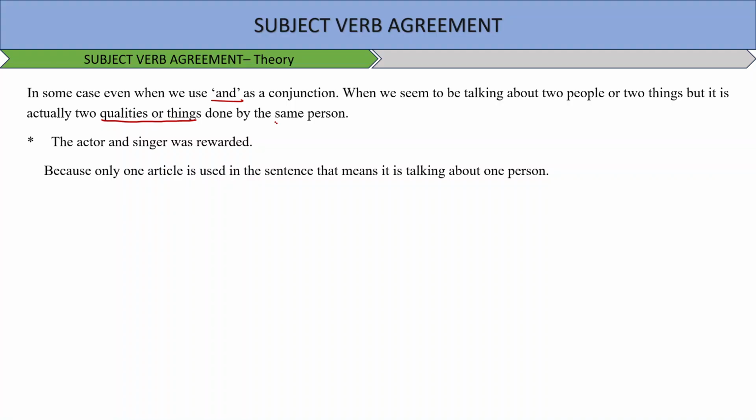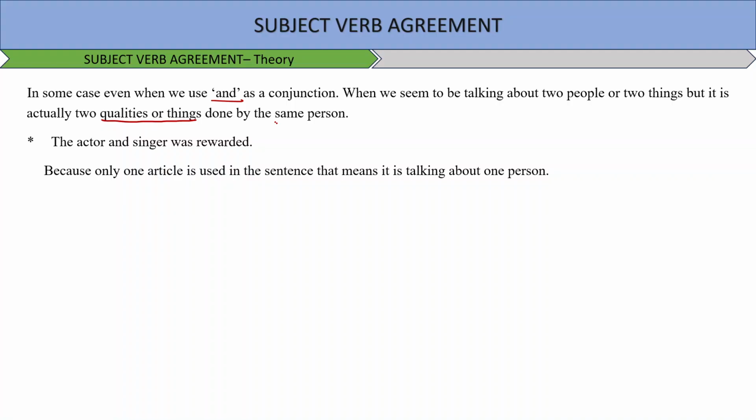Why? Because in "the actor and singer", this is an indication with the help of the article "the". You see, the article "the" is only used with "actor" and not with "singer". So this is an indication that they are both the same person, and hence for the same person we will definitely use a singular verb, because only one article is used in the sentence. That means it is talking about one person.